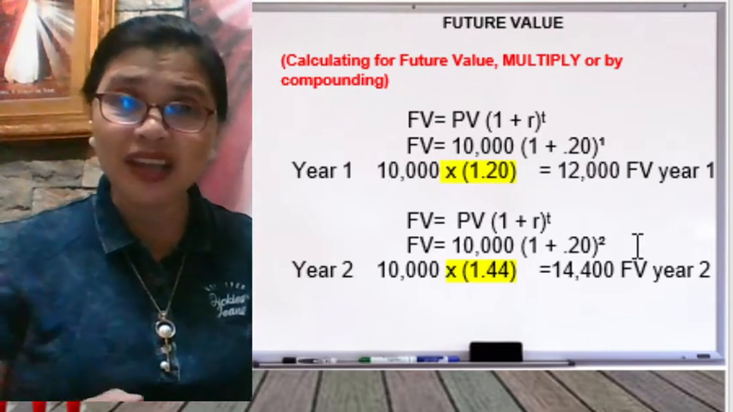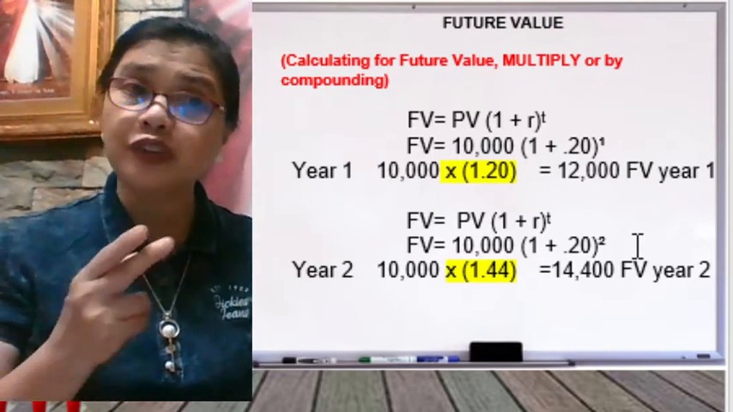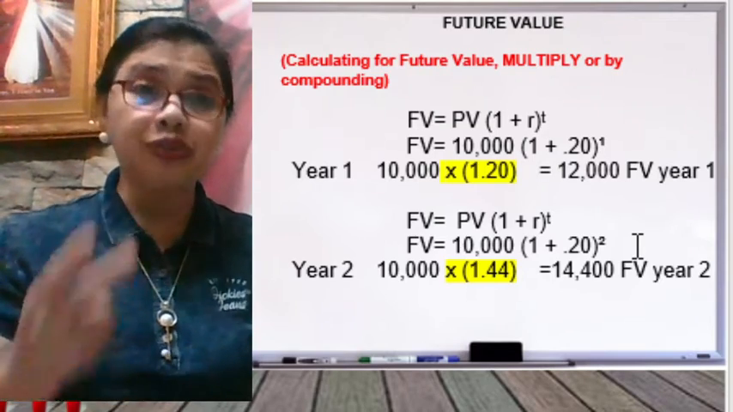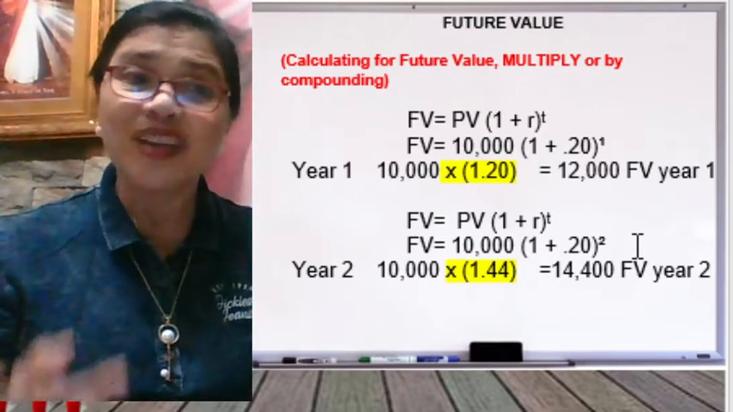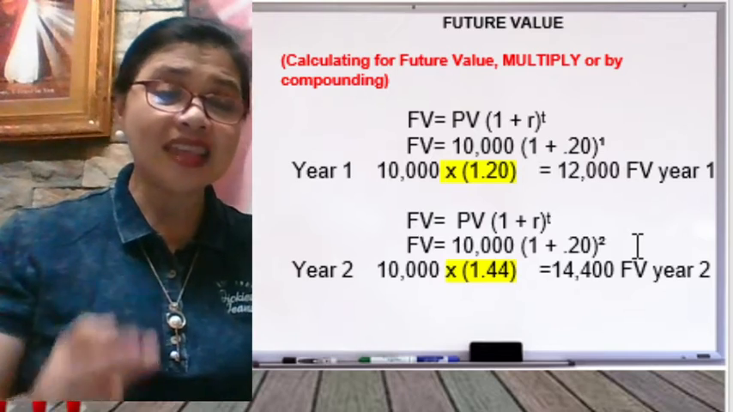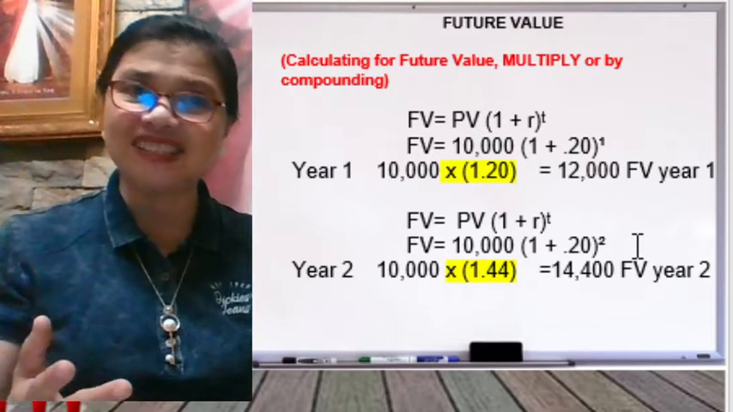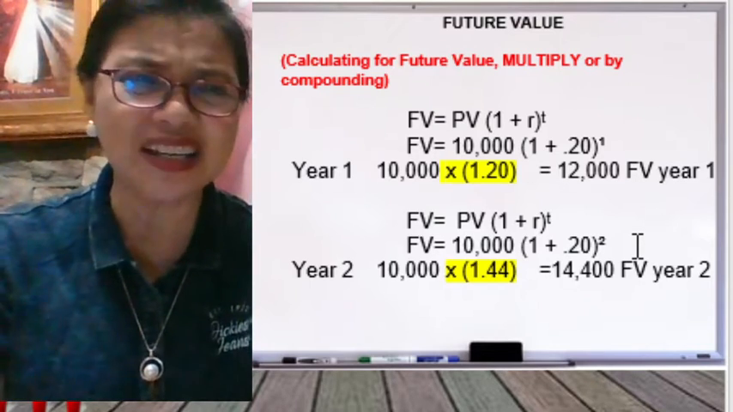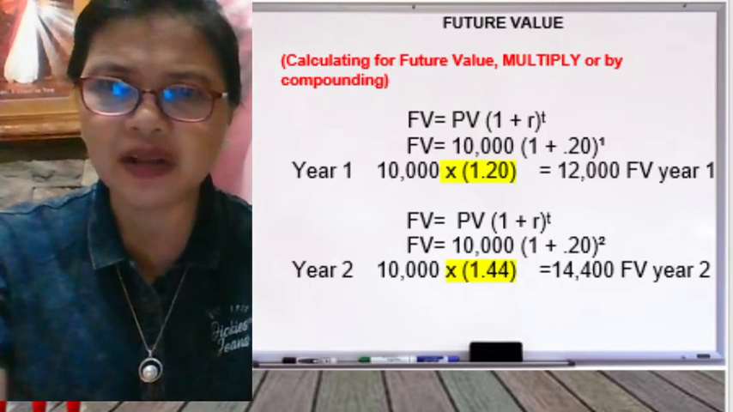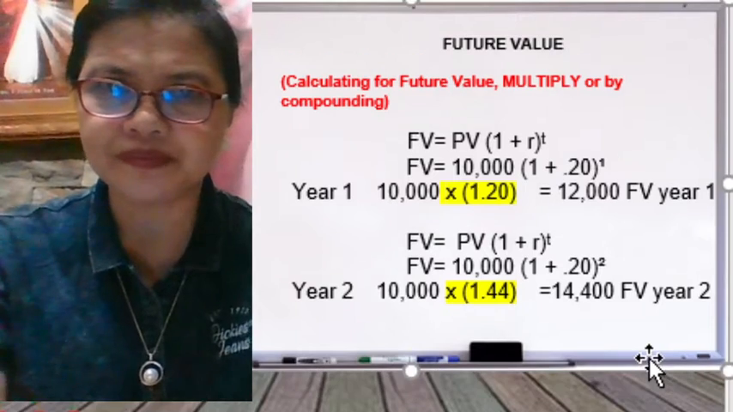So 1.44 times 10,000 will give us 14,400. So that means the future value of your 10,000 after 2 years is how much again? Correct, 14,400. Easy or very easy? It's really super easy. Now let's go to the next problem.